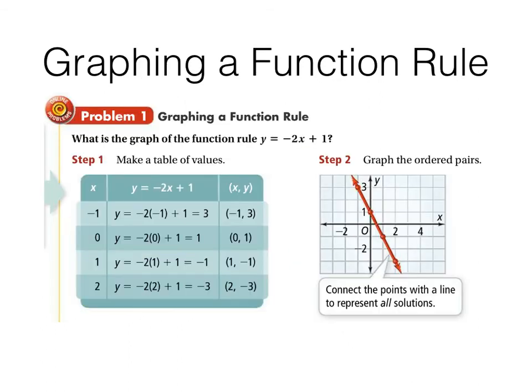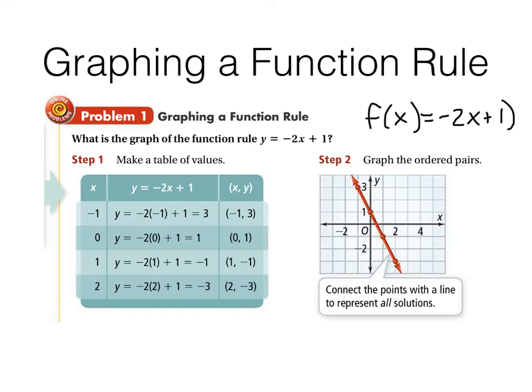How about a function rule? Here's my example here. Yes, you should copy it down. Here's the function rule. Y equals negative 2x plus 1. It could just as easily have said f of x equals negative 2x plus 1. The way that they wrote it out in the table is they wrote their x column, the work to get y, and then the ordered pairs x and y, and then they graphed it.